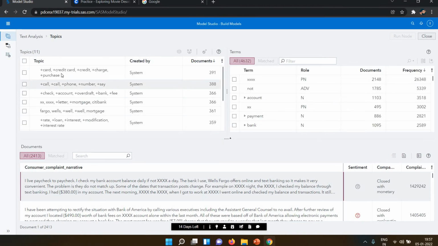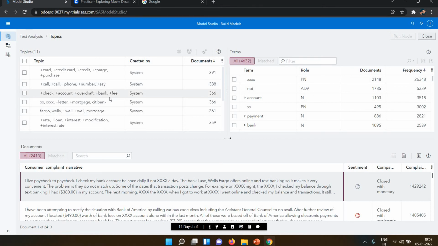Now you can see here the topics: card, credit, charge, purchase. These words are used many times, in 391 documents. Call, phone, number, say is 388 times in my data.